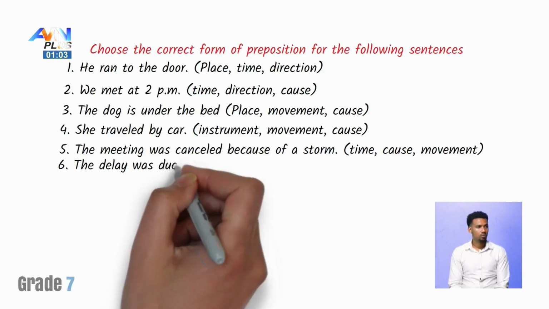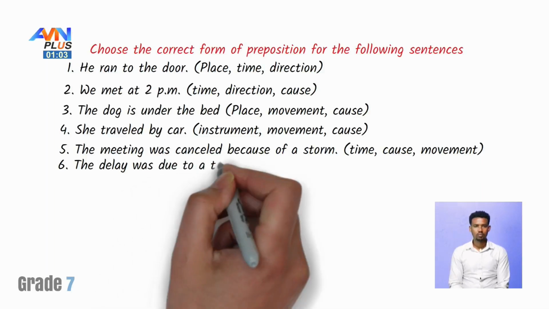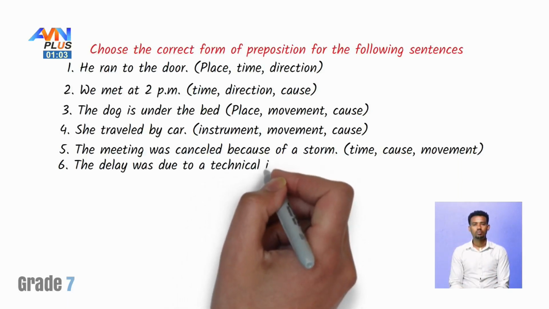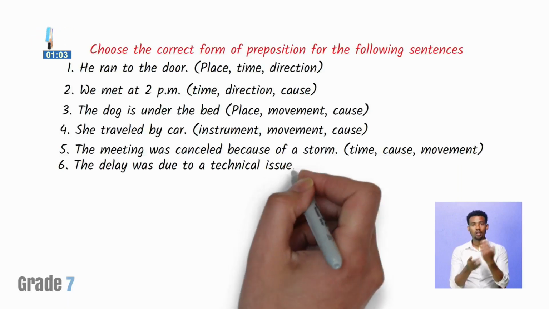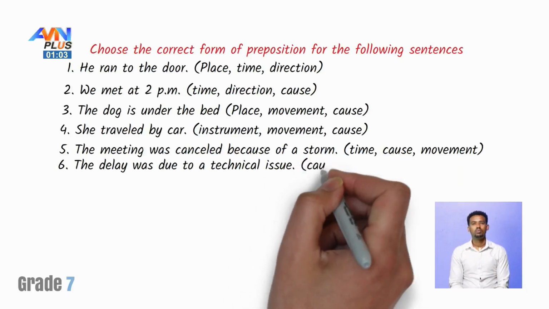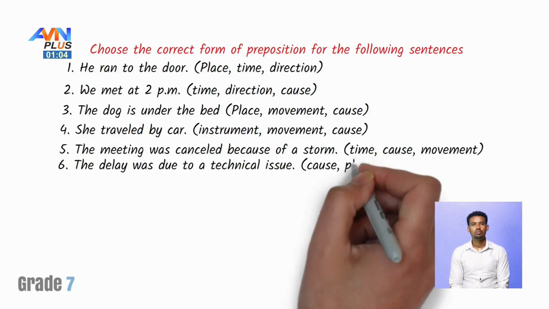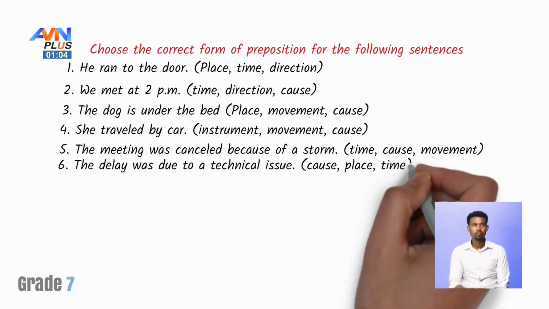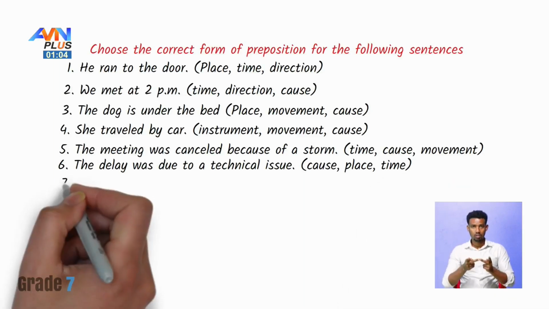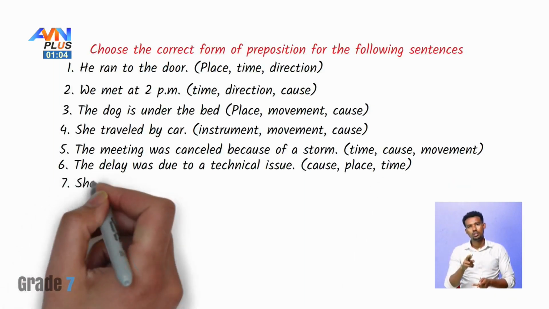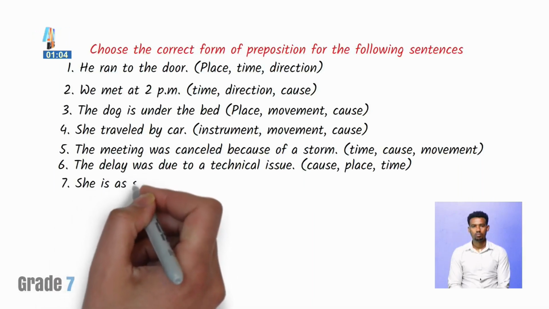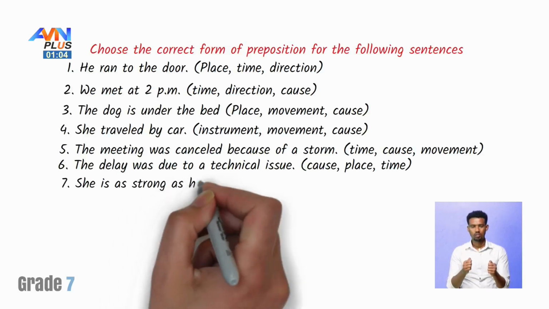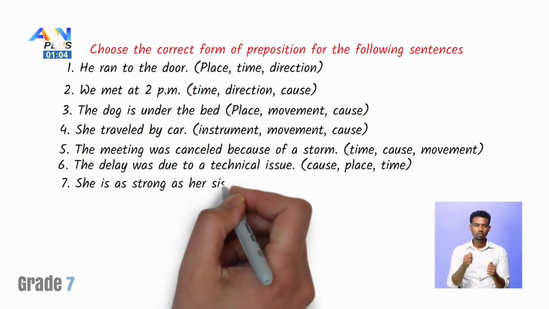Number 6, the delay was due to a technical issue. Again, is it preposition of cause, place, or time? Number 7, she is as strong as her sister.